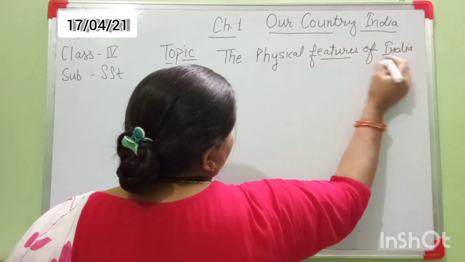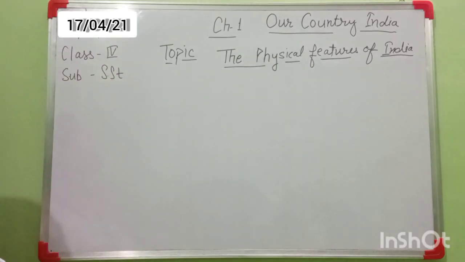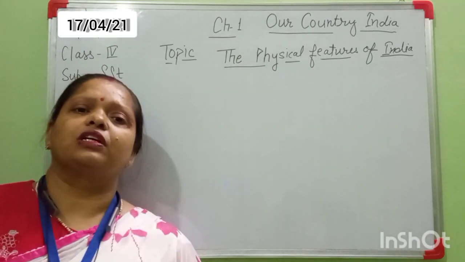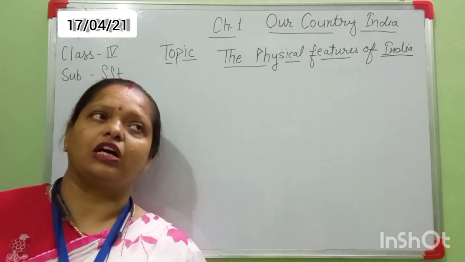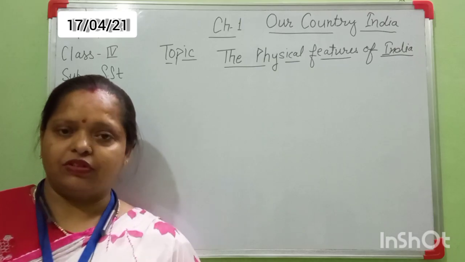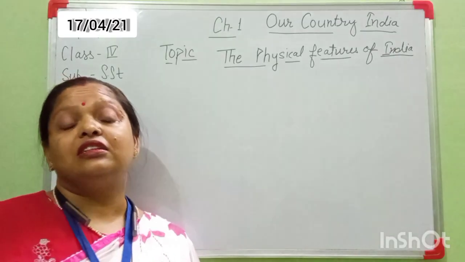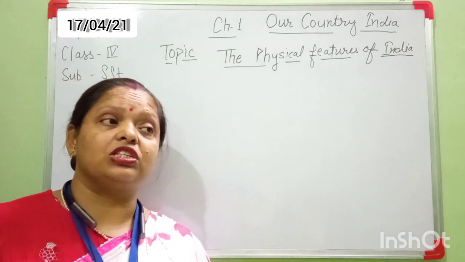In the previous class I told you the length of our country, the breadth of our country, how many states and how many union territories are in our country. Our country is divided into different states for better administration.